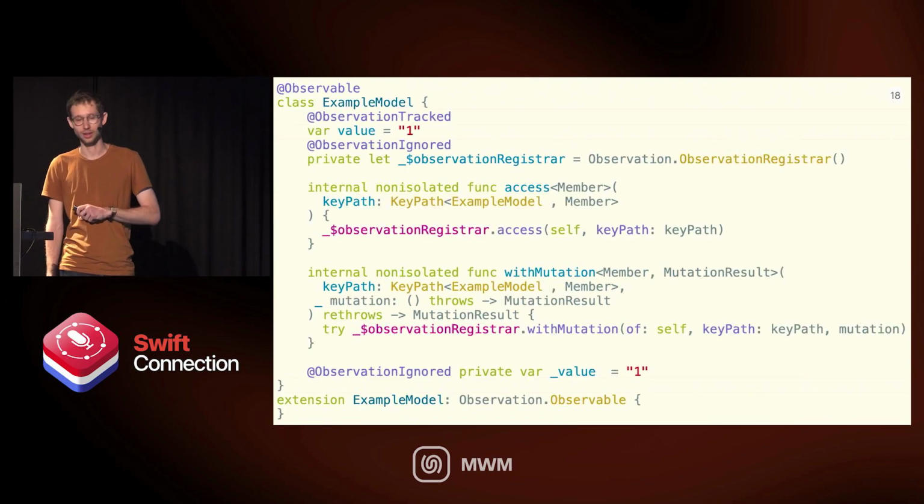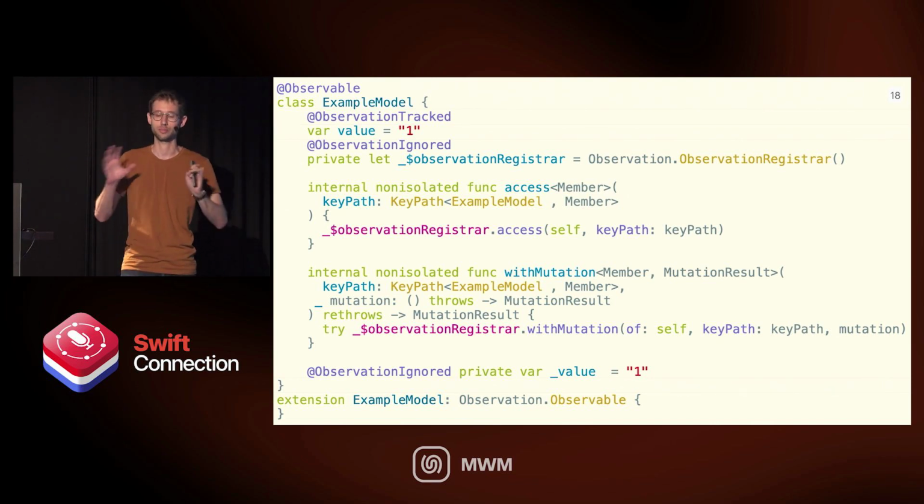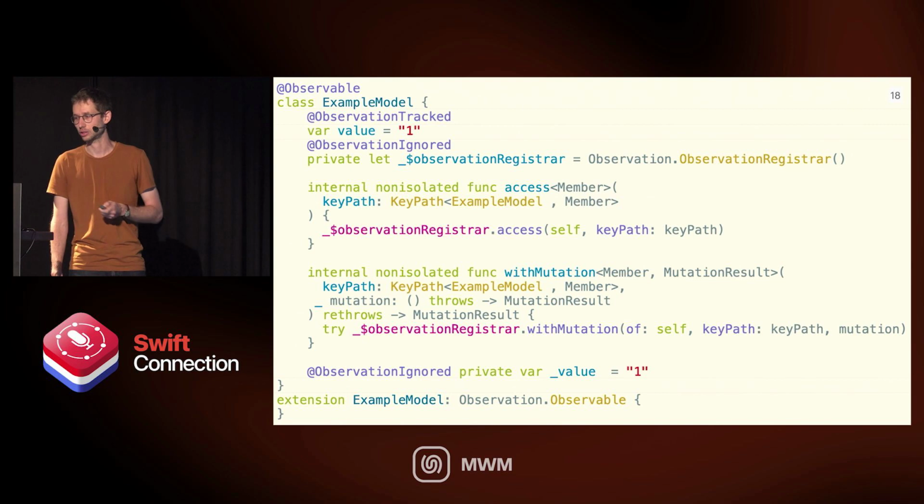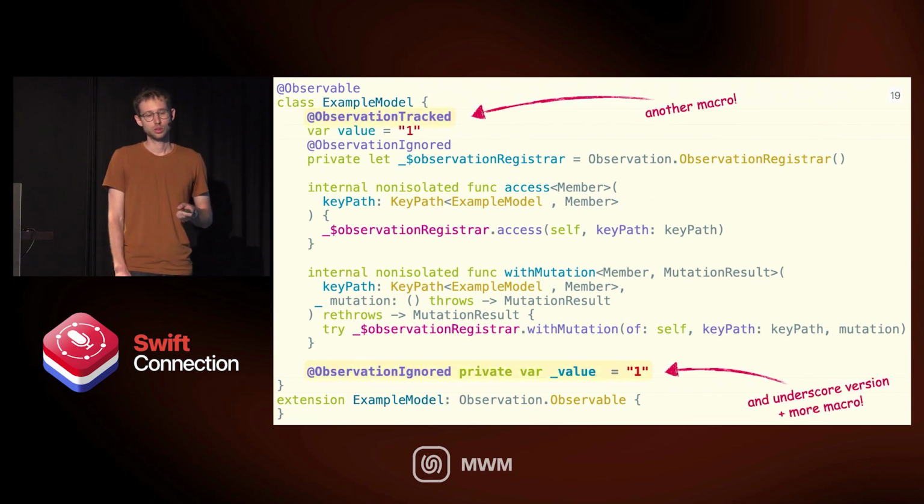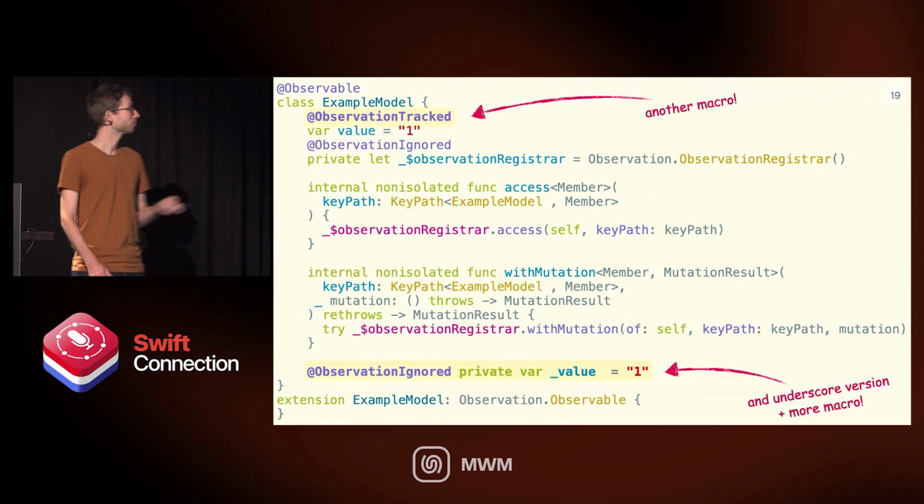But trust me, not much is actually happening here. And I'm going to walk you through it, or at least the parts you should care about. And it's not actually a lot. So first of all, we have another macro, suddenly, which is called observation tracked.